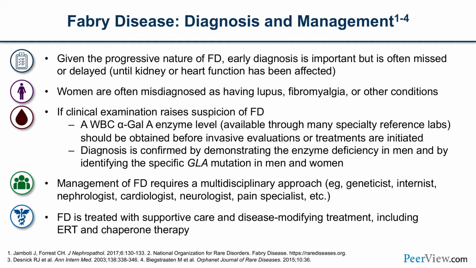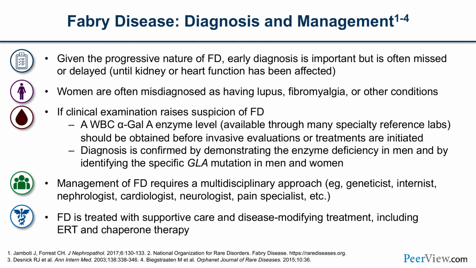Given the progressive nature of Fabry disease, early diagnosis is important, but is often missed or delayed until kidney or cardiovascular system has been affected. Women are often misdiagnosed as having lupus, fibromyalgia, or other conditions. Diagnosis is confirmed by demonstrating the enzyme deficiency in males and by identifying the specific gene mutation in males and females, which, as mentioned, resides in the X chromosome.